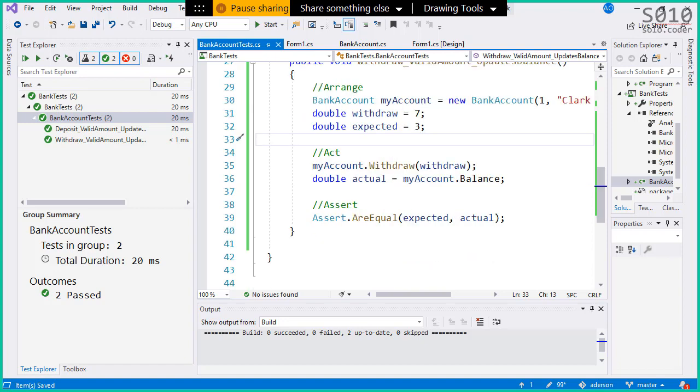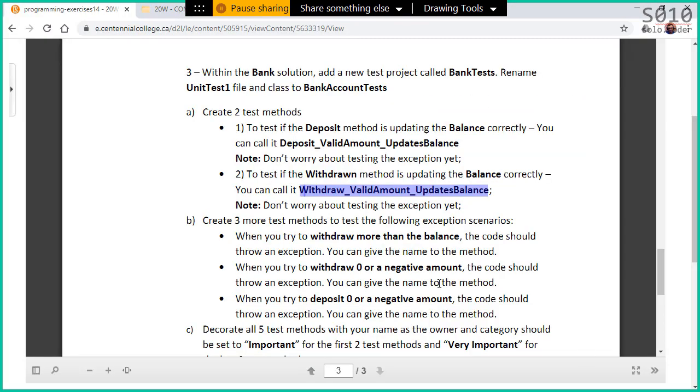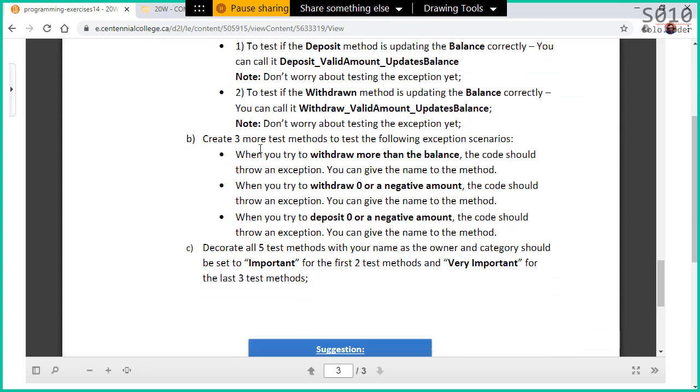Now, we're gonna code the next one here. So we have 3 more test cases. We have withdraw more than the balance, withdraw 0 or negative amount, deposit 0 or negative amount. So we're gonna have 3 more test cases, but now they are not handling exceptions. They are testing whether or not we had exceptions here. So let's start with the withdraw more than the balance.